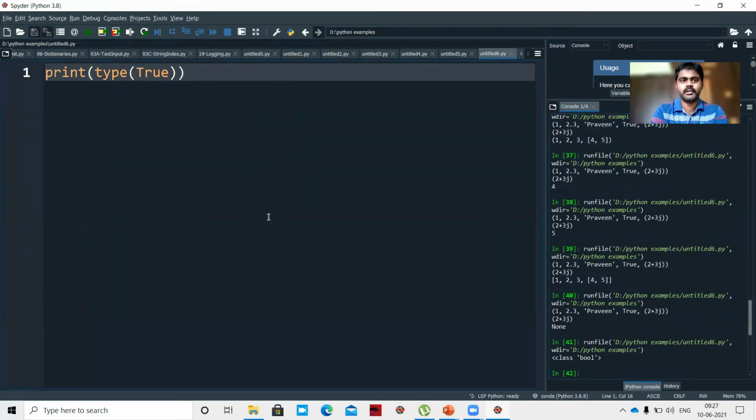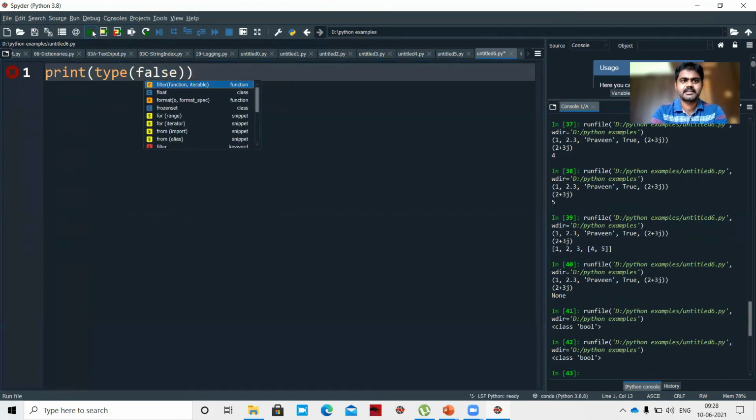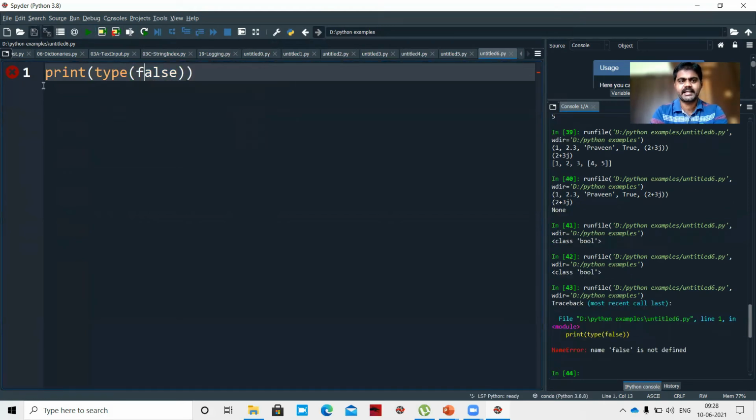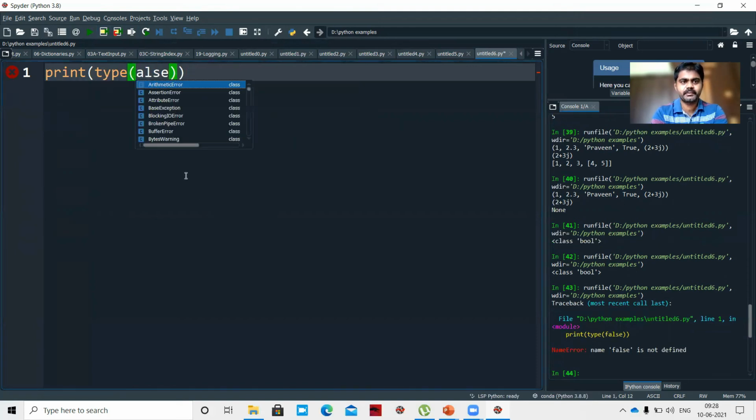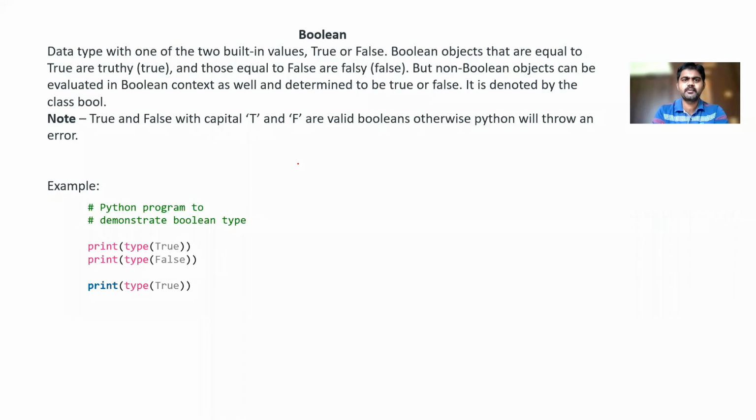It's class bool. print(type(False)). It's class bool. If I write false like this, you will get an error, and you can see the mark over here in red color. Your True or False should have the first letter in capital. Then only it will execute. So this is all about Boolean.